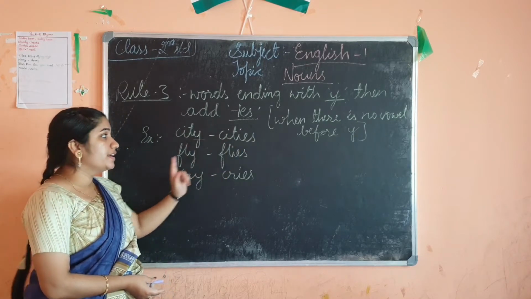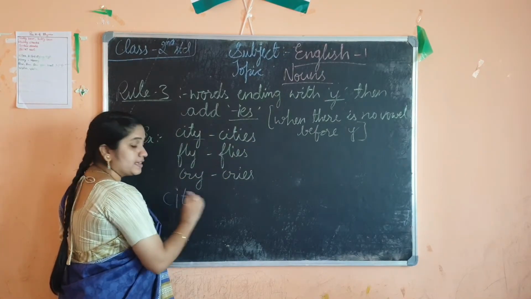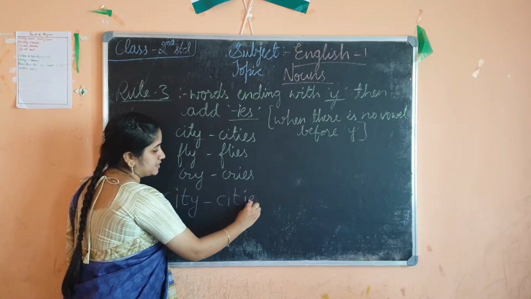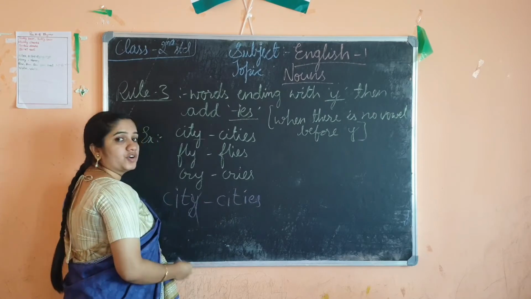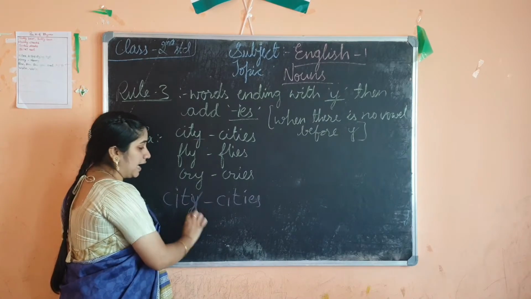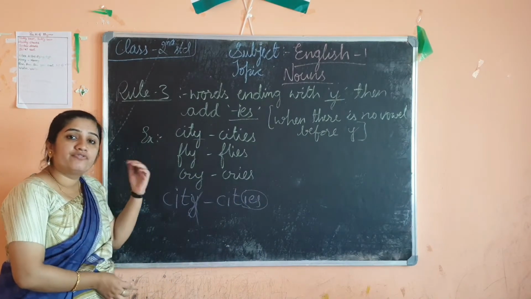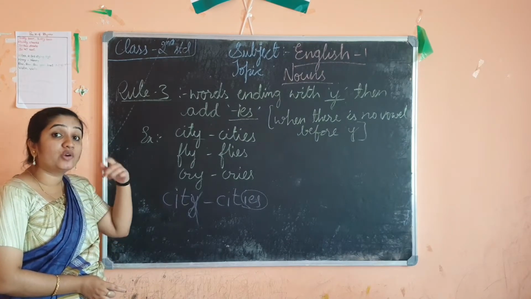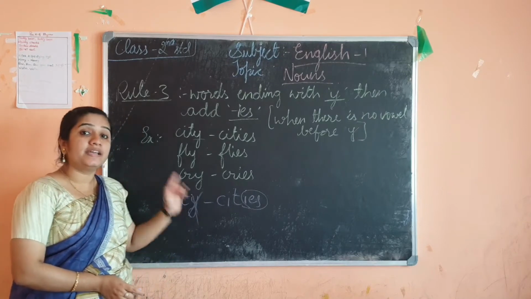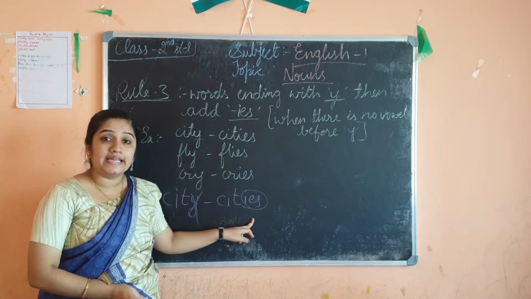But here, see, city, C-I-T-Y. Its plural form is C-I-T-I-E-S. While converting into plural form, I should remove this y and then add ies. In the earlier case it was not like that. In rule number 2, you don't have to remove any letter. But here you have to remove this y and then you should add ies.